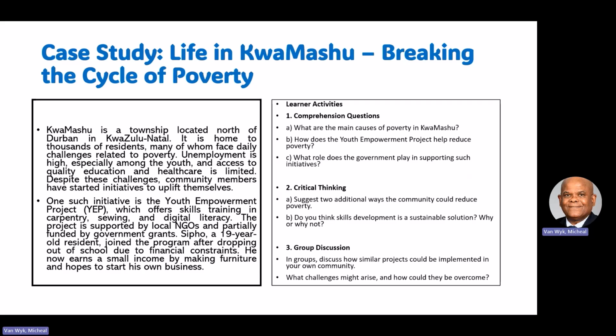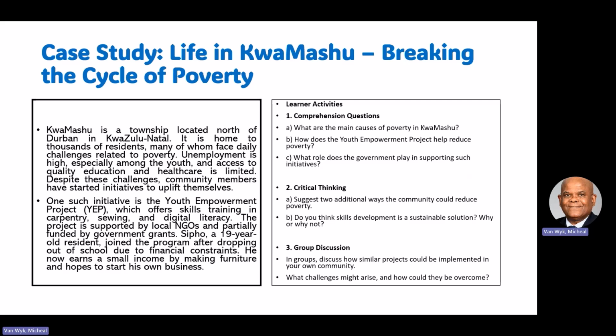Now, KwaMashu is more north of Durban. KwaMashu is a township located north of Durban. When you go from Durban, you're going up to the airport. Before you come to the airport site, you will see there's a major township called KwaMashu. It is a home of thousands of residents, many of whom face daily challenges related to poverty. Unemployment is very high in that community.